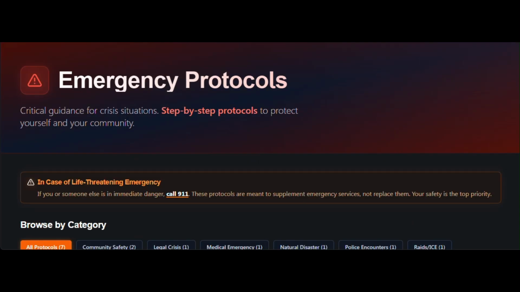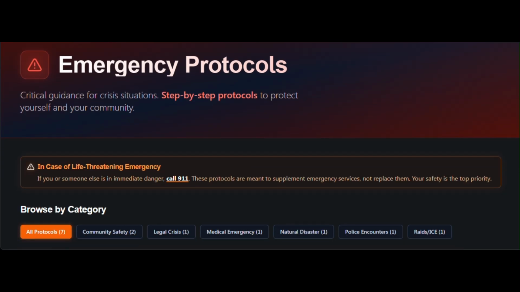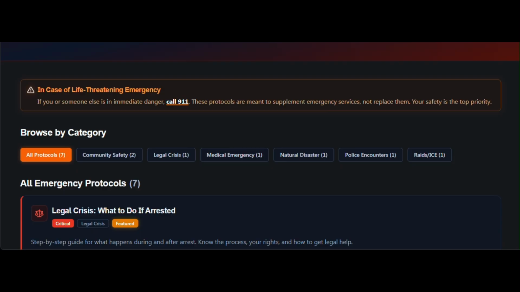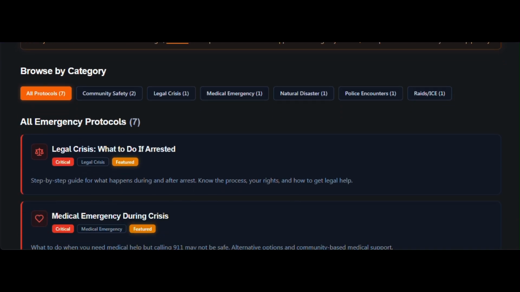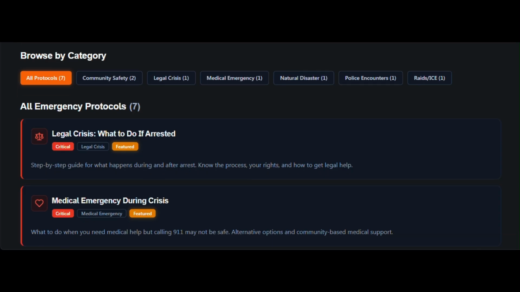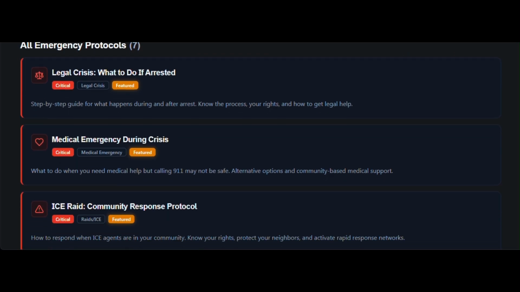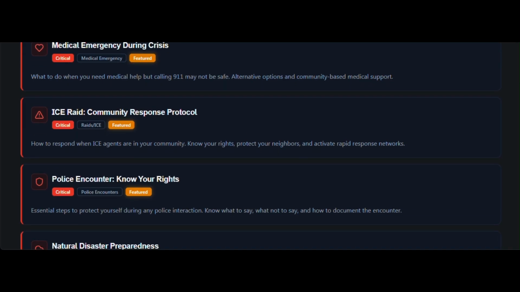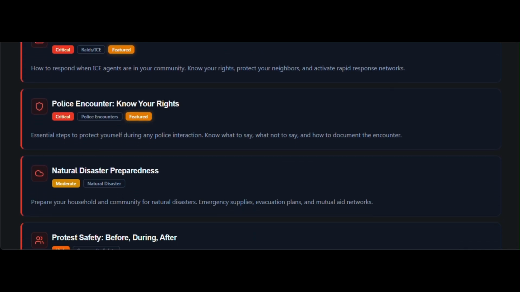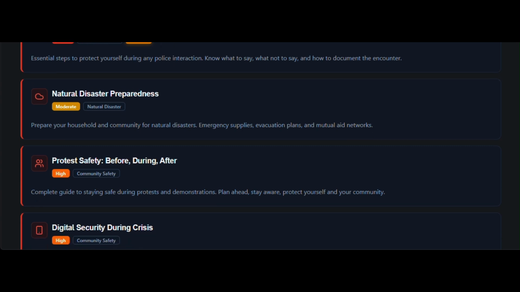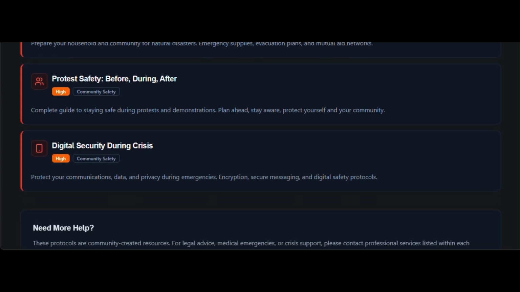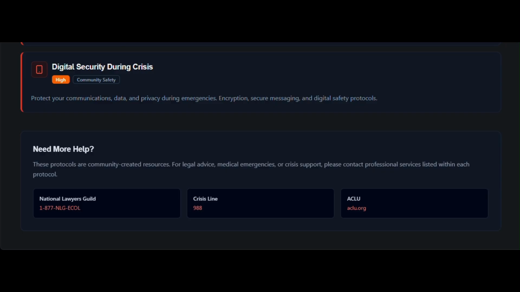We are now on the Emergency Protocols page, which houses our complete collection of crisis response guides. Protocols are organized by category: police encounters, raid/ICE, medical emergency, legal crisis, community safety, and natural disaster. Featured protocols include police encounter, Know Your Rights, ICE raid, community response protocol, medical emergency during crisis, and protest safety: before, during, after. Users can filter by category or browse all protocols.